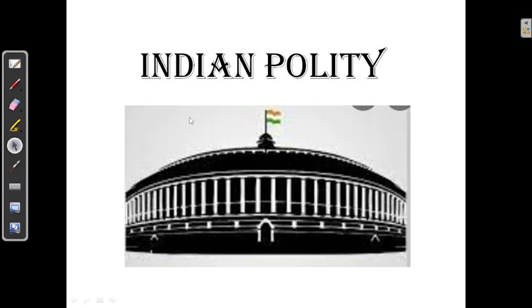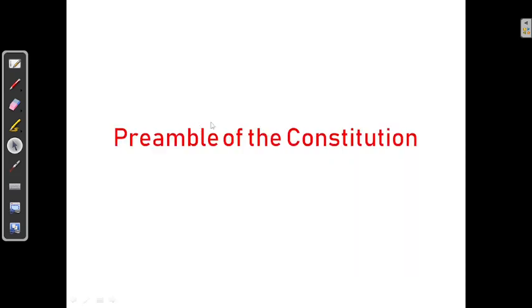Today we'll deal with the fourth chapter of Indian Polity by M. Laxmikanth, that is the Preamble of the Constitution.